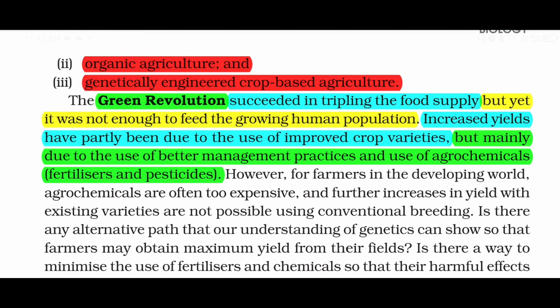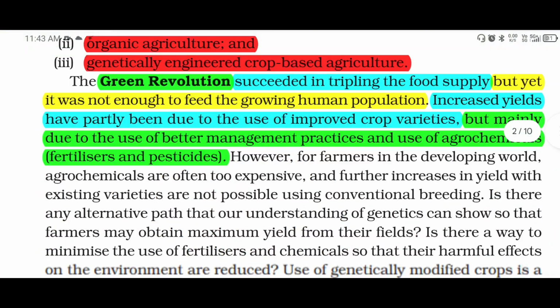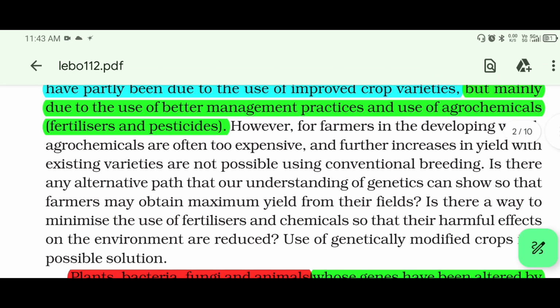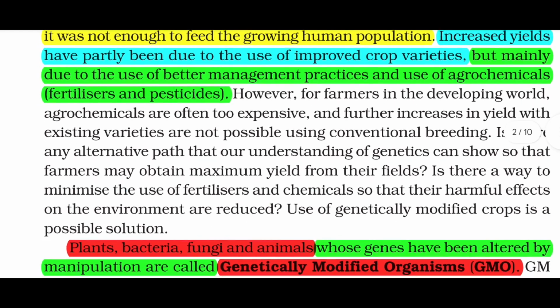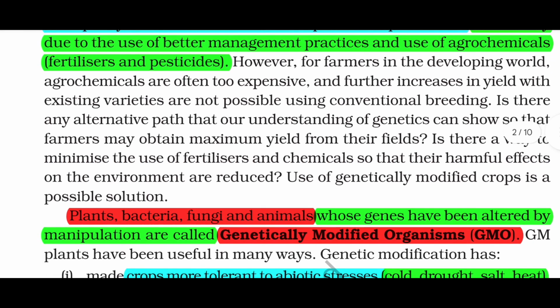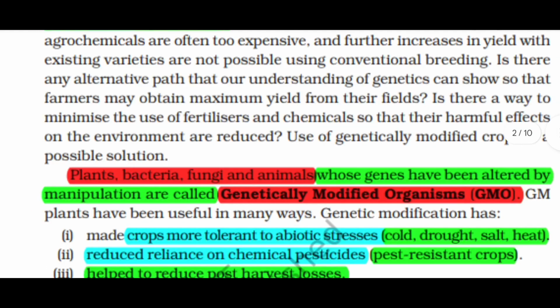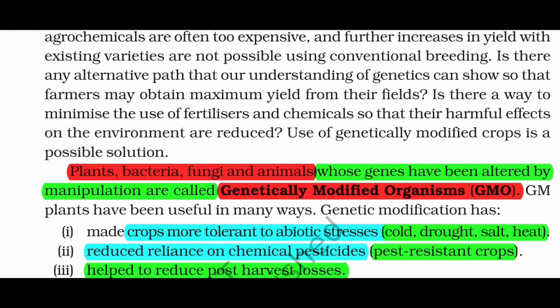Is there any alternative path that our understanding of genetics can show so that farmers may obtain maximum yield from their fields? Is there a way to minimize the use of fertilizers and chemicals so that their harmful effects on the environment are reduced? Use of genetically modified crops is a possible solution. Plants, bacteria, fungi, and animals whose genes have been altered by manipulation are called genetically modified organisms, GMO.